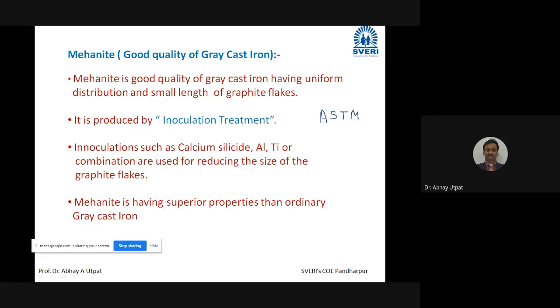So it is produced by inoculation treatment. What is inoculation treatment?